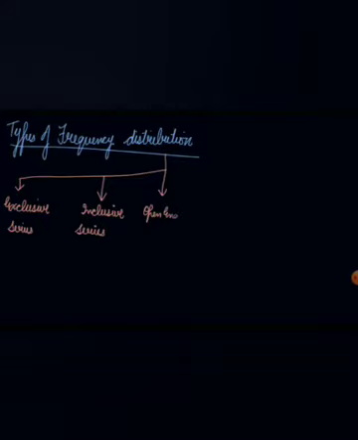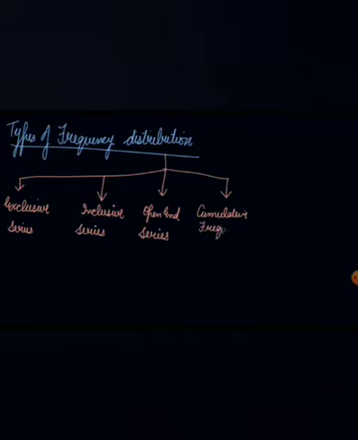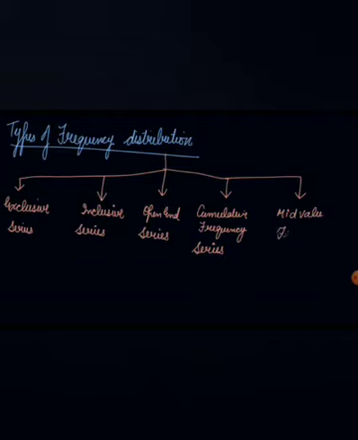Now, we have 5 types of frequency distribution: exclusive series, then comes your inclusive series, then your open-ended series, then comes your cumulative frequency series, then comes your mid value frequency series.